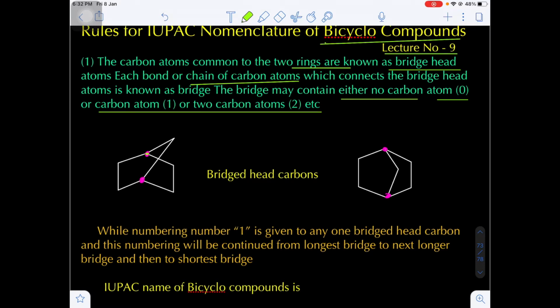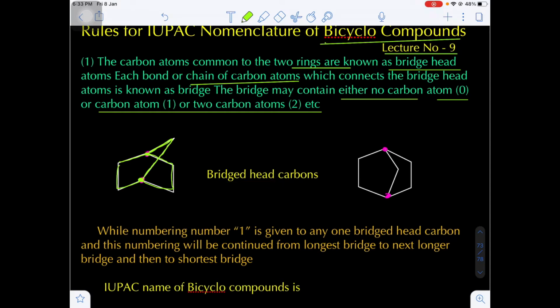Suppose here I am taking a bridged bicyclo compound. Now here these two carbon atoms will be the common carbon atoms of two rings. Here there are two rings. This will be one ring and this will be the other ring. So these two rings are joined at two common carbon atoms, and these two carbon atoms are nothing but the bridgehead carbons. They are known as bridgehead carbon atoms. Yes or no?